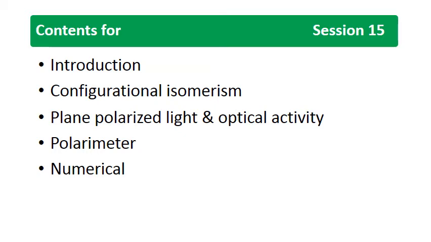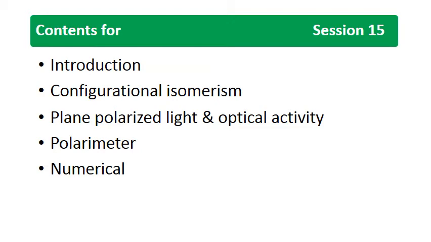So we already learned some facts. These facts clearly indicate that a difference in the three-dimensional arrangement of molecules may affect the properties of isomers drastically. The various aspects of stereoisomers will be discussed in the context of the following classification. One is configurational isomerism, that means molecules with chiral centers, which we will take later on.